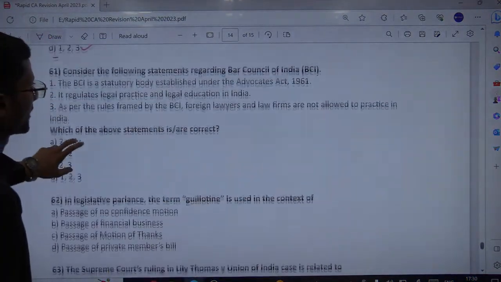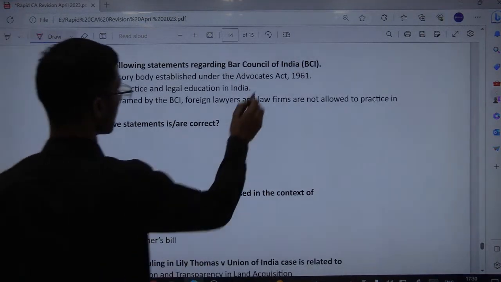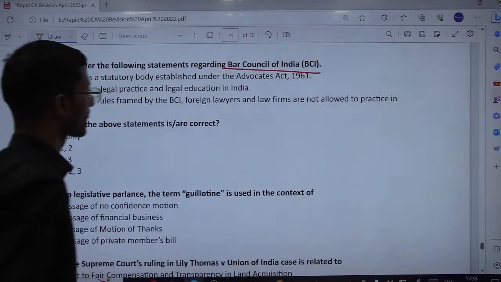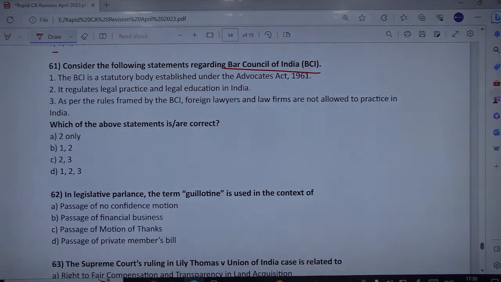Consider the following statements regarding the Bar Council of India. The BCI is a statutory body established under the Advocates Act 1961. It regulates legal practices and legal education in India as per the rules framed by the BCI. Foreign lawyers and law firms are not allowed to participate in India. Okay, so the third statement we need to check, whether it's correct or not.